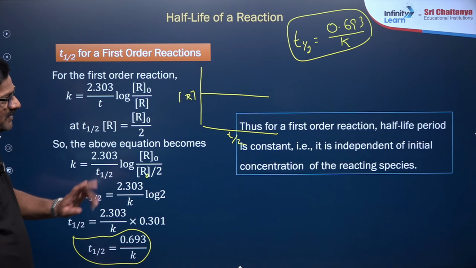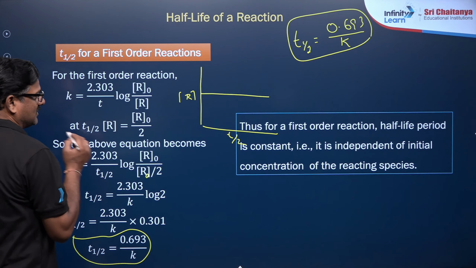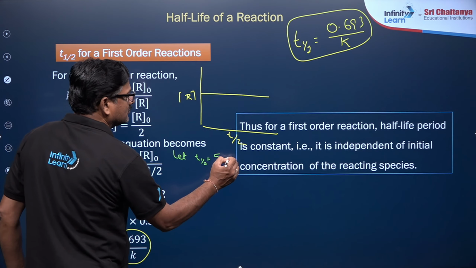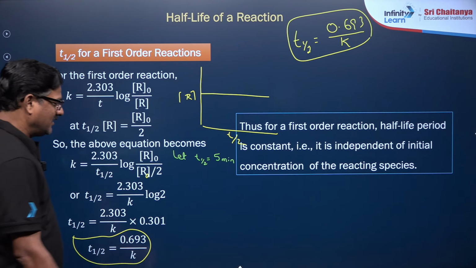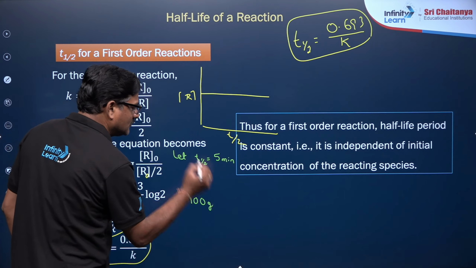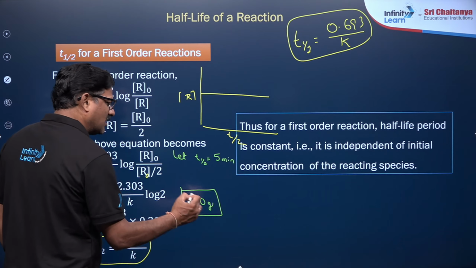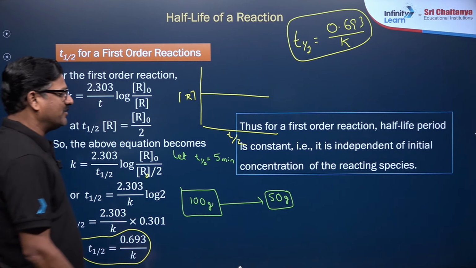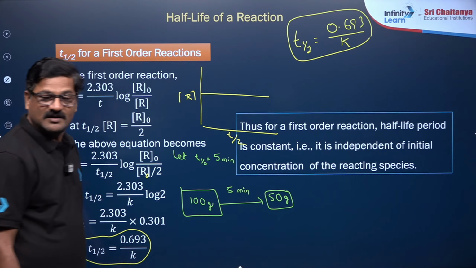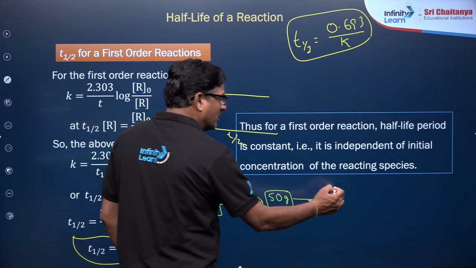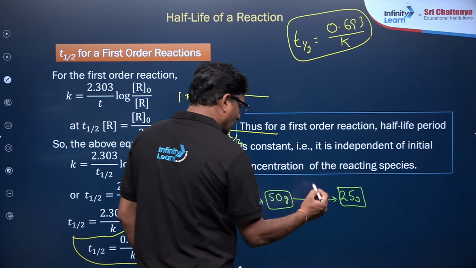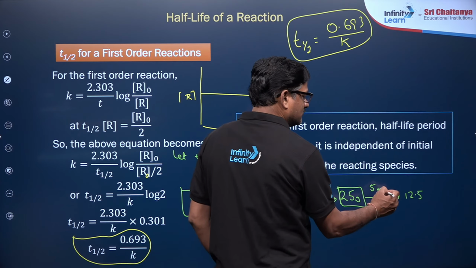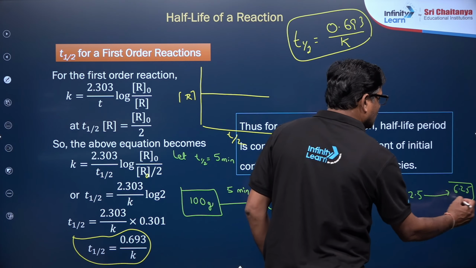So I just want to give you a beautiful trick. Let us say T half for the reaction is 5 minutes. Initially 100 grams of the substance is taken. To consume half of it, leaving 50 grams, it will take 5 minutes. Now you have to take this 50 grams as initial. For 50 to become 25, you will get another 5 minutes. For 25 to become 12.5, another 5 minutes. For 12.5 to become 6.25, another 5 minutes.